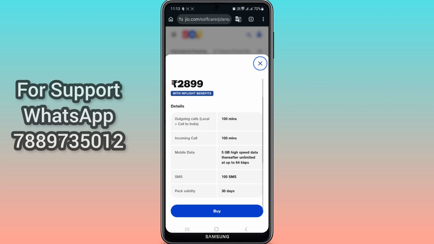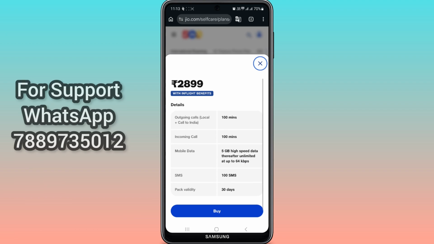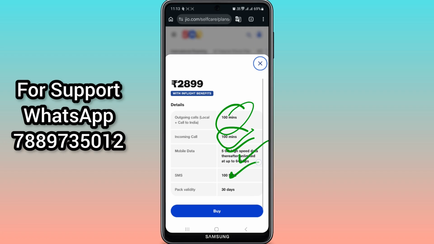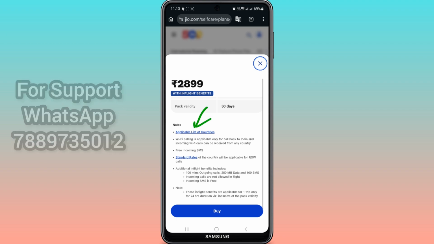If I select this pack, you can check it here with the detailed information: outgoing calls, local plus calls back to India, 100 minutes. For incoming calls also you will be getting 100 minutes. For mobile data, 5 GB high speed data, thereafter unlimited at 64 kbps, as I was telling you. 100 SMS, these are outgoing SMS, incoming SMS free. Pack is valid for 30 days. You can check that also. In which countries this pack is applicable, you can check the list of countries here.